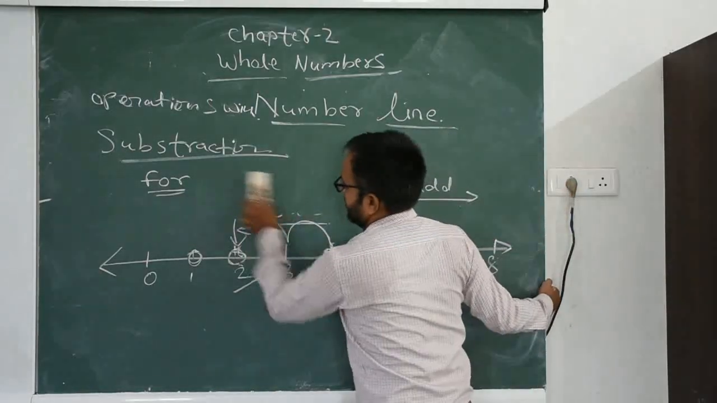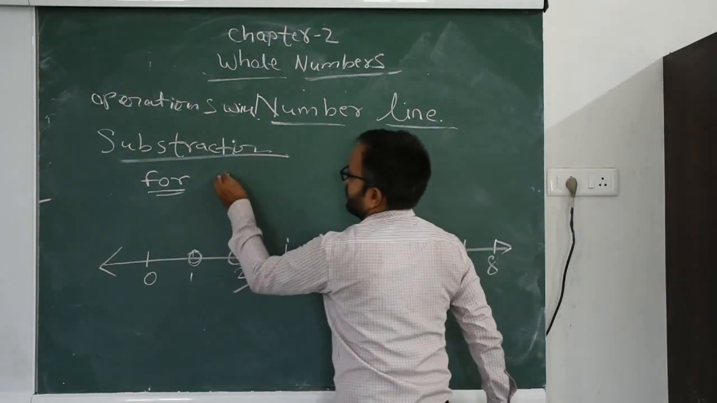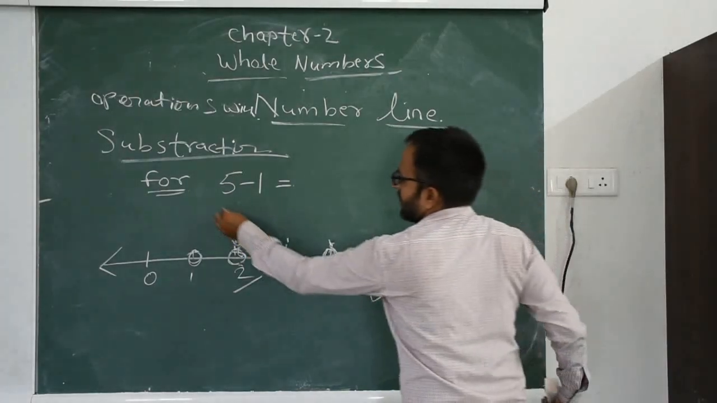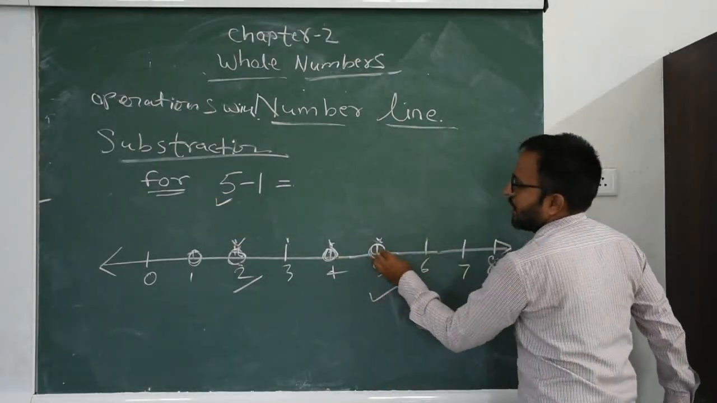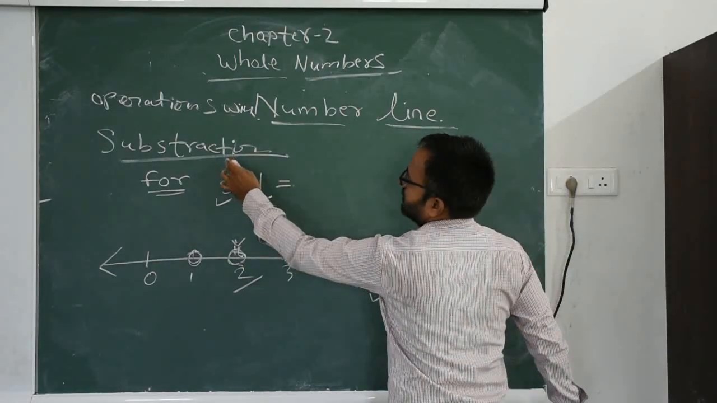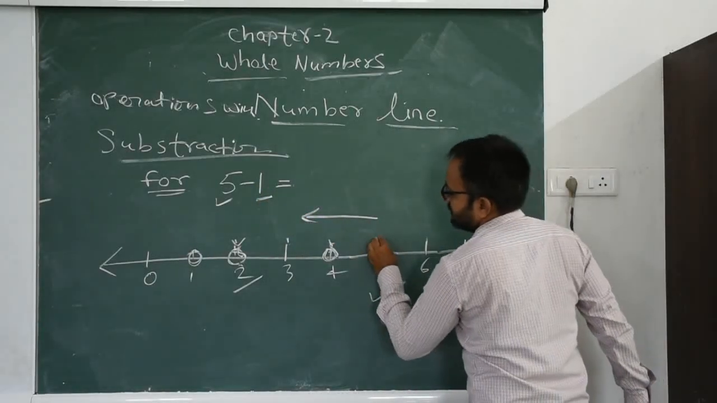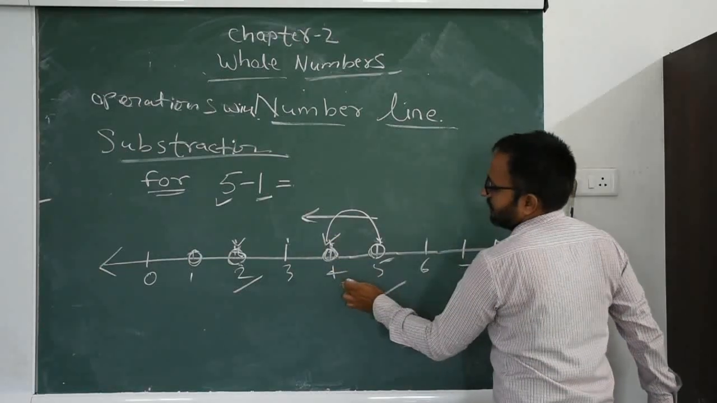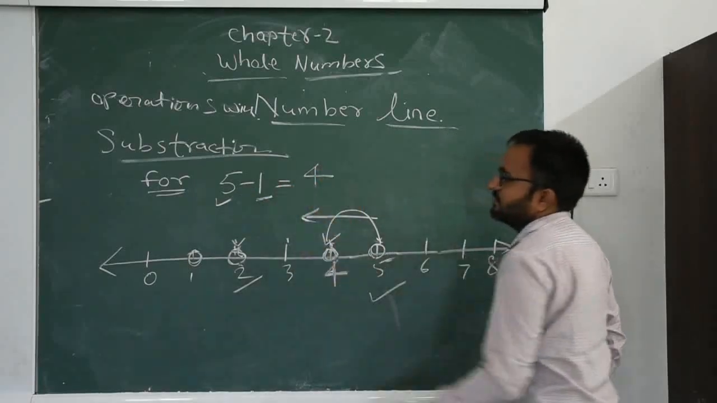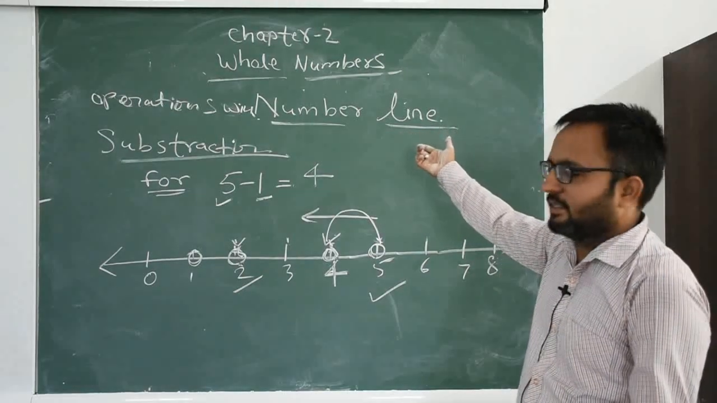We take another example for subtraction. 5 minus 1. Now we start from 5. How many jumps? 1 jump. Because we perform subtraction, move toward the left side. How many jumps? 1. Now the result is 4. 5 minus 1 equals 4. So this is the subtraction theory with the help of the number line.